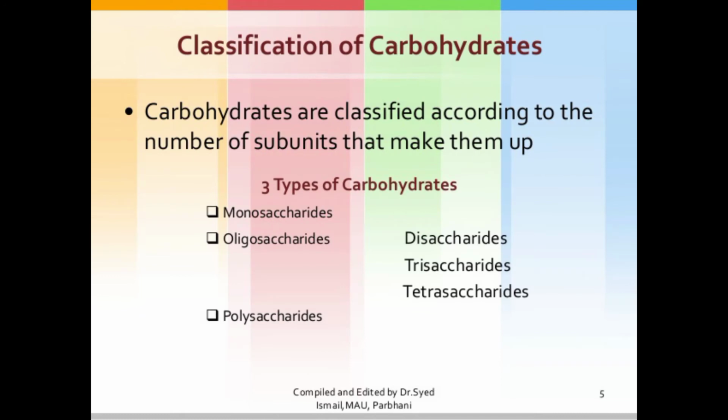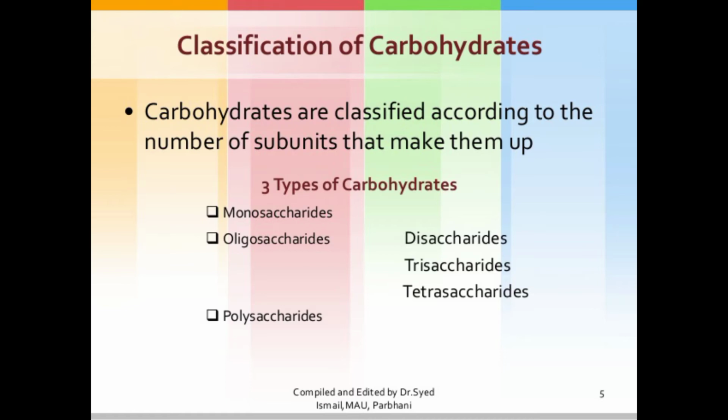Then the next important part: classification of carbohydrates. So how are carbohydrates classified? Carbohydrates are classified according to the number of subunits that make them up. They are classified into 3 main types. First is the monosaccharide, second is the oligosaccharide, and third is the polysaccharide.